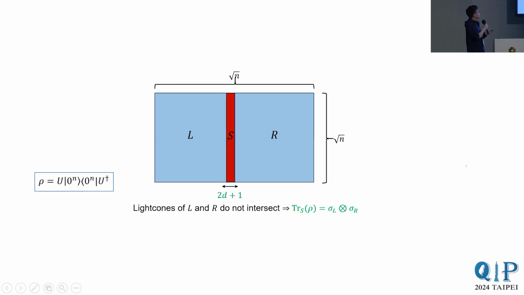To begin, let's consider a root n by 2D plus 1 slice of qubits S. So here the width 2D plus 1 is precisely chosen so that the left and right regions have disjoint light cones. So if we trace out this S slice of qubits, we get a product state. All right, it breaks entanglement and makes it easy to simulate.